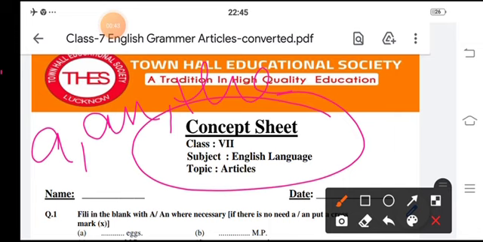Like, I met a friend of mine at the theater. The word the is called the definite article because it refers to a specific thing or a specific person.